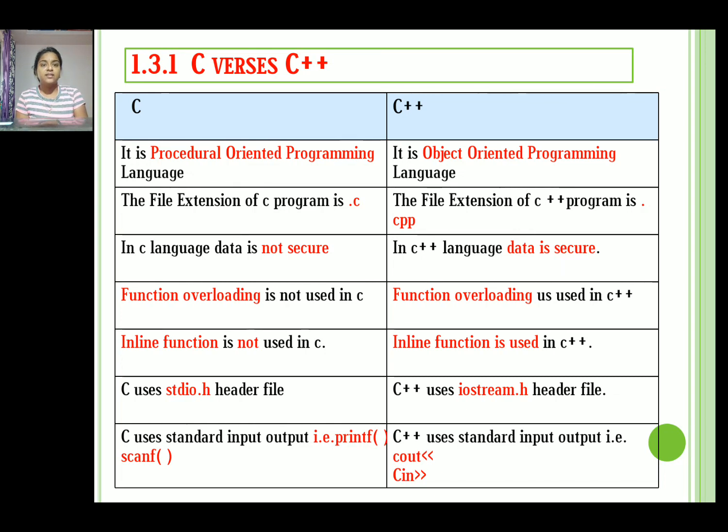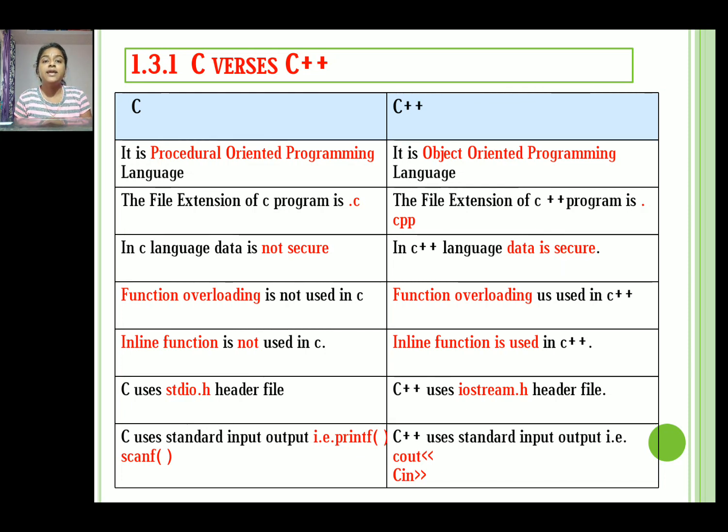Okay, the next point is that function overloading is not used in C, but in C++ function overloading is used. Function overloading means the same function name but different operations. So this functionality is not used in C but used in C++. Again, the next difference is what? Inline function is not used in C, but inline function is used in C++. When we start the practical session, I will tell you what is meant by inline function.